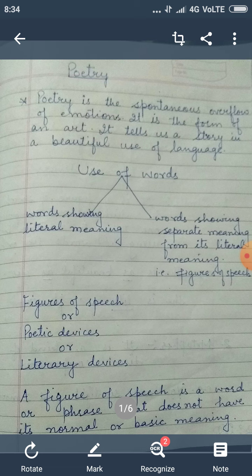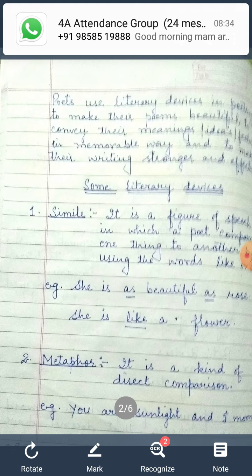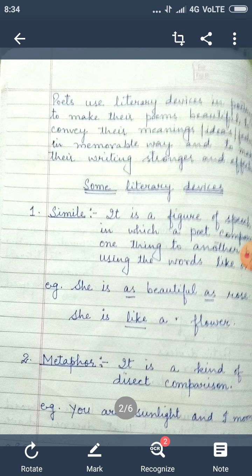So in figure of speech or poetic devices, it means the use of words or phrases in such a way that they do not have their normal or basic meaning. It means they have some other meaning. Now, poets use literary devices in poetry to make their poems beautiful, to convey their meanings, ideas, and feelings in a memorable way, and to make their writing stronger and more effective.